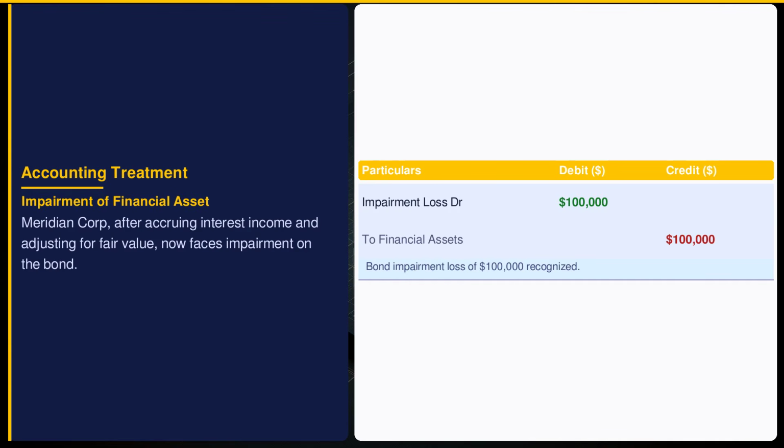Impairment testing under Indian Accounting Standard 109 ensures that financial assets reflect realistic recoverable values. Recognizing an impairment loss reduces the asset's carrying amount and impacts profit or loss. This prudent approach safeguards against overstatement of assets, reflecting a conservative valuation in Meridian's financials.